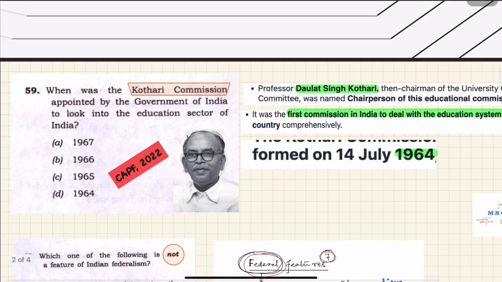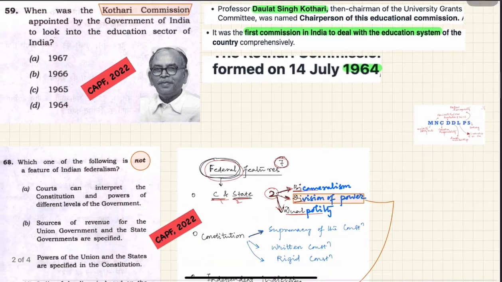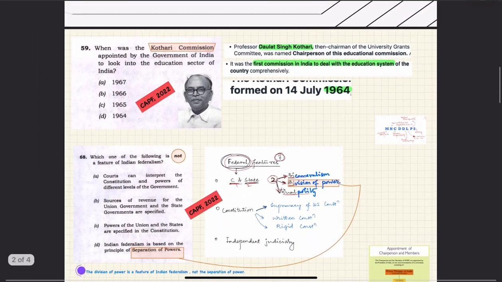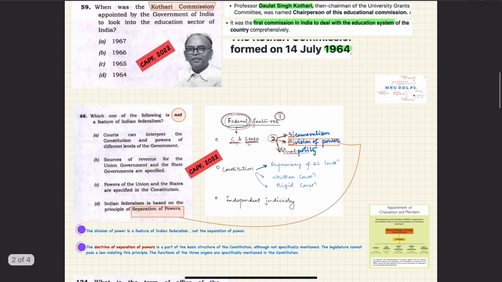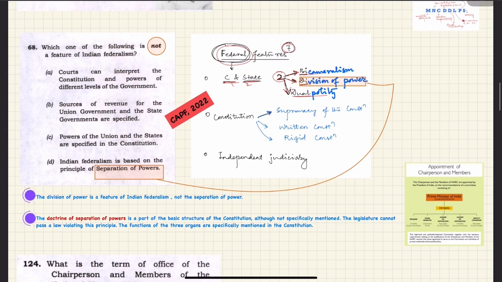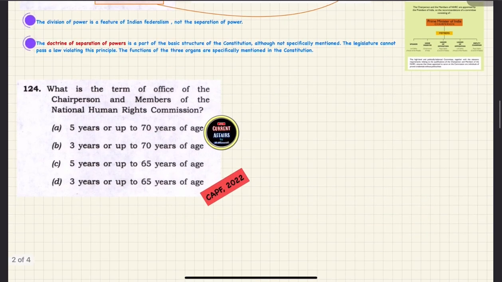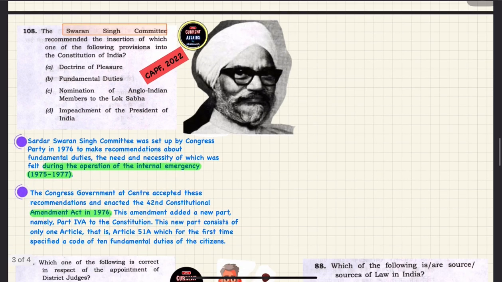Let's take an overview of what type of questions we are going to cover. The first question is about the Kothari Commission, a factual question. The second asks about the features of Indian federalism. Here we will discuss how to remember the 7 federal features. The third question is about the National Human Rights Commission, and the fourth one is again a factual, low hanging fruit question, the Swaran Singh Committee.